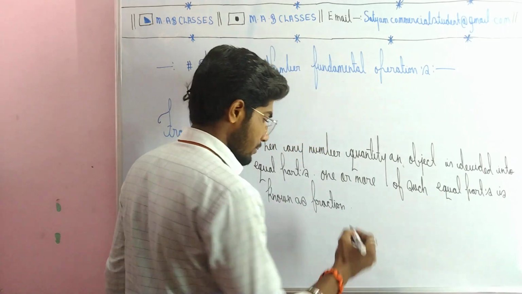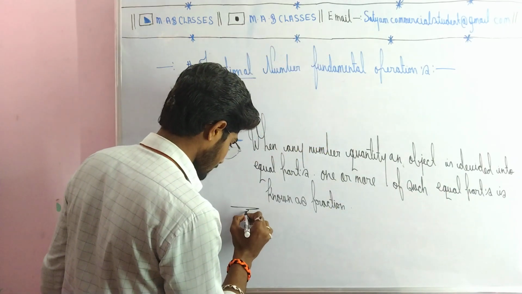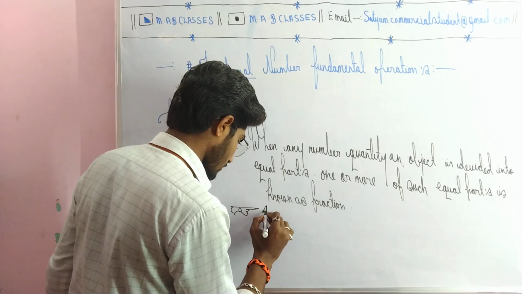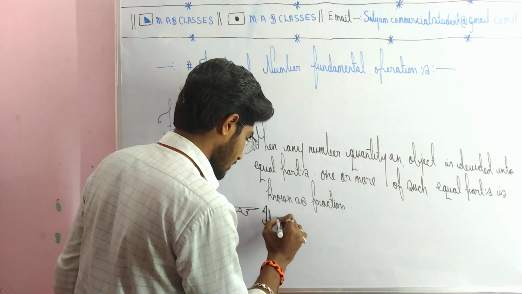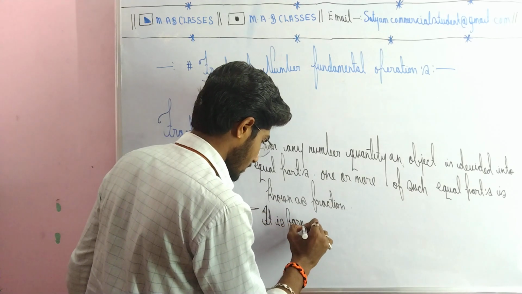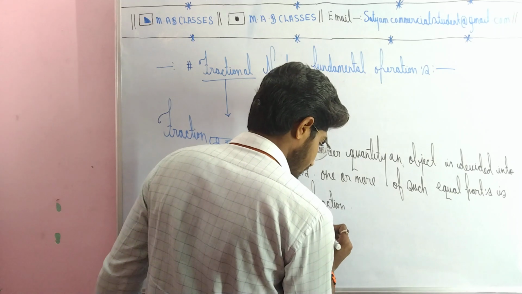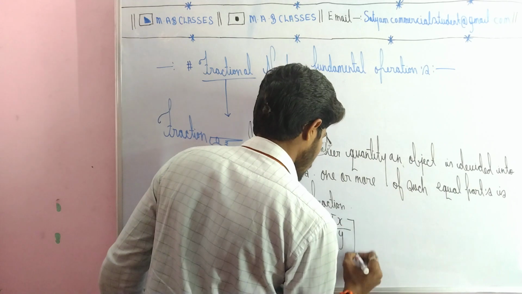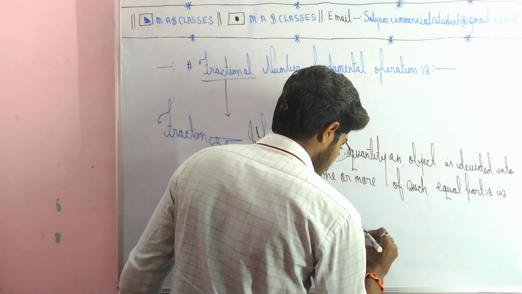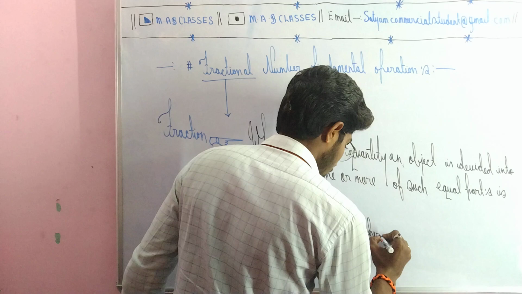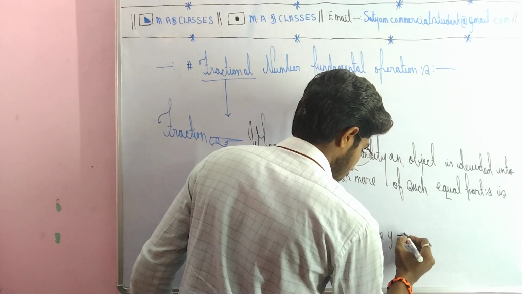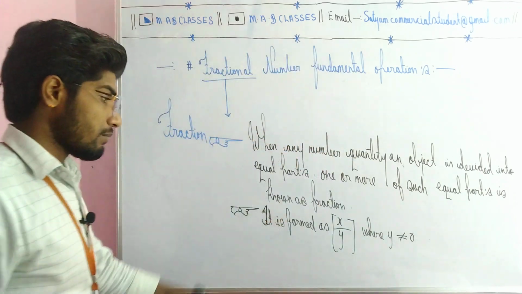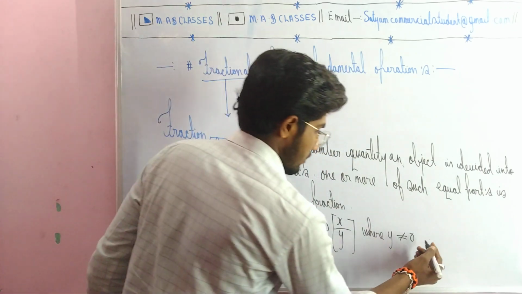It is written as x over y, okay, x over y, understand, and where y is not equal to 0, understand. This is the meaning, you can write this as a note.